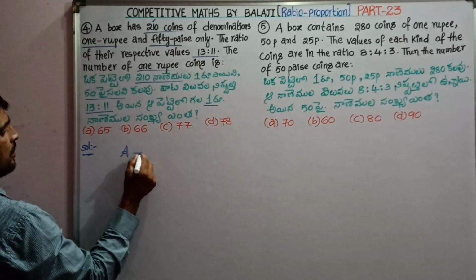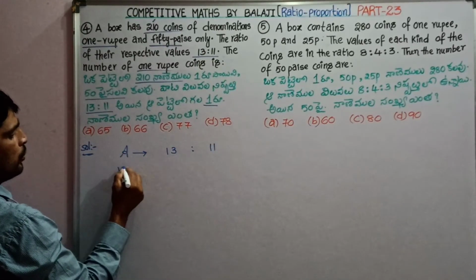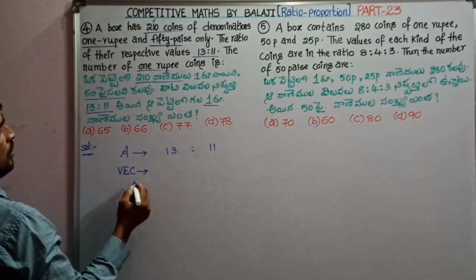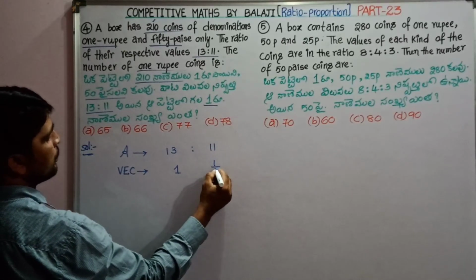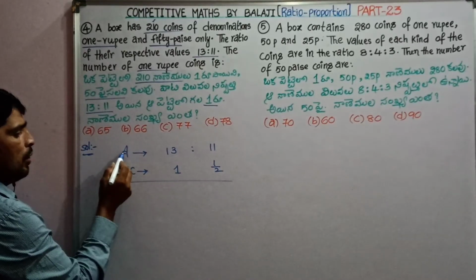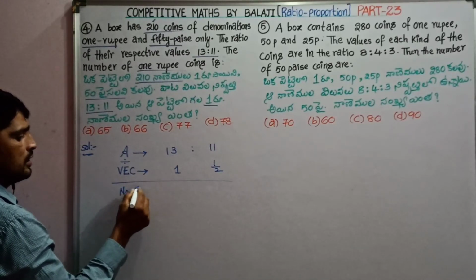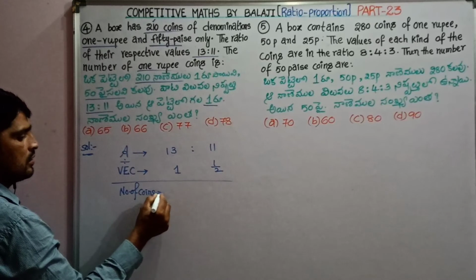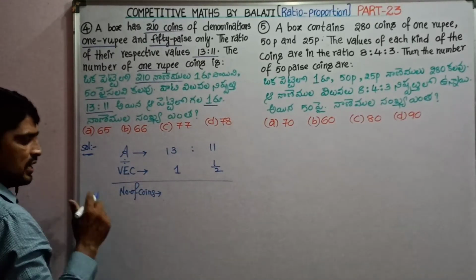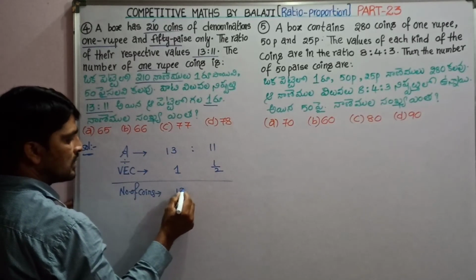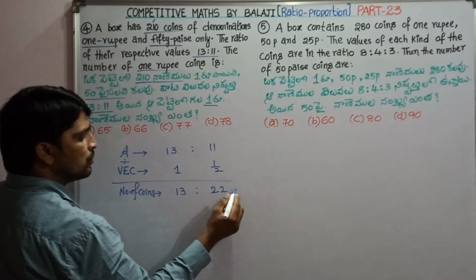Since amount is given here, ratio of amount is given here 13:11, and we know that value of each coin, 1 rupee coin value is 1 and 50 pice coins value is 1/2. So amount is divided by value of each coin, then we get number of coins. మొత్తం విలువను ఒక్కొక్క నాణెం విలువచే భాగిస్తే వచ్చేది నాణెముల సంఖ్య. So divide 13 by 1, that is 13. 11 divided by half, that is 22.